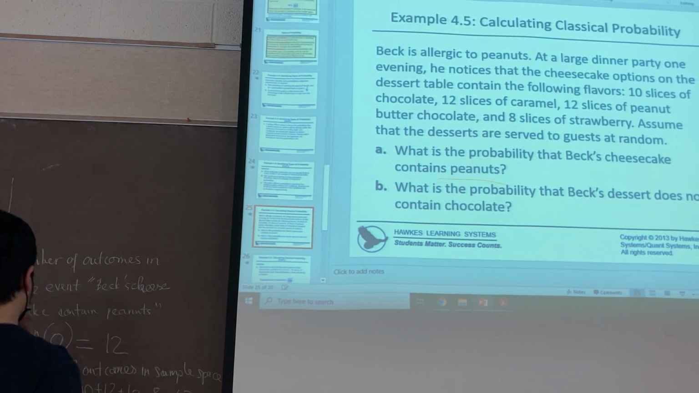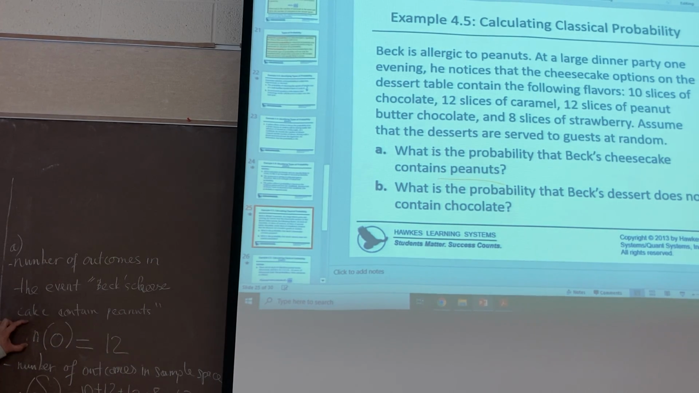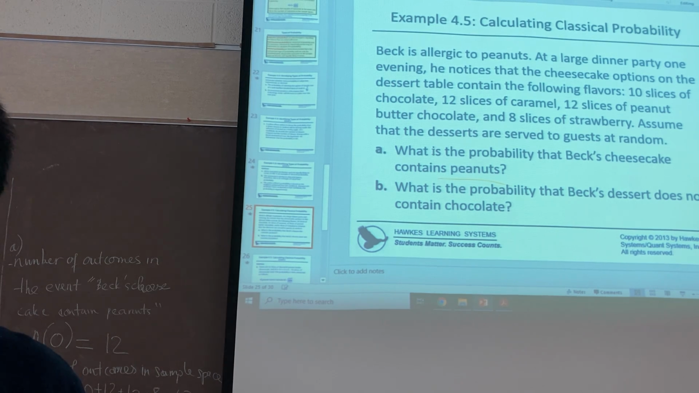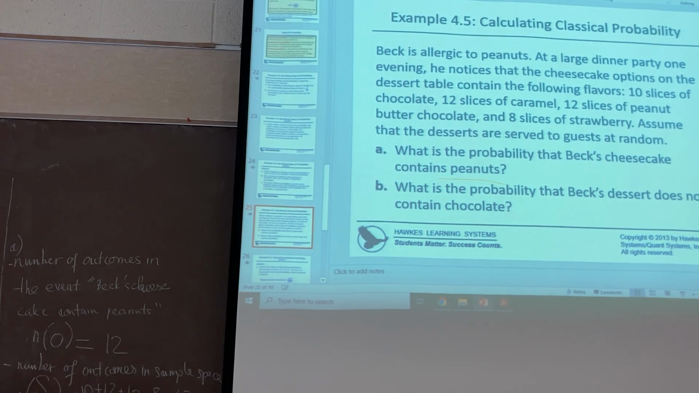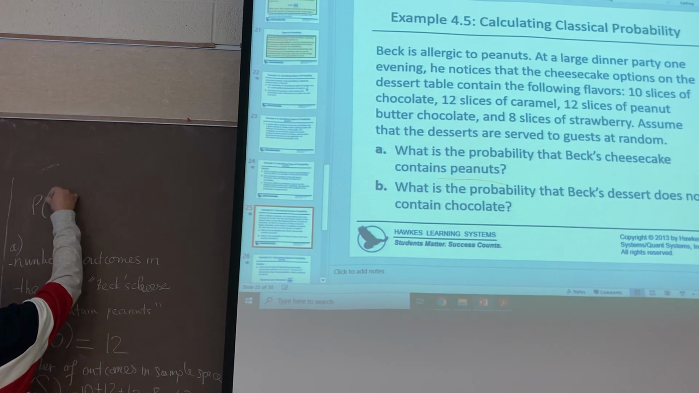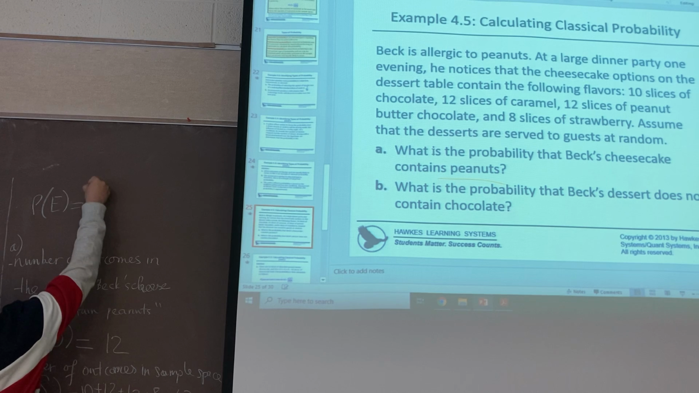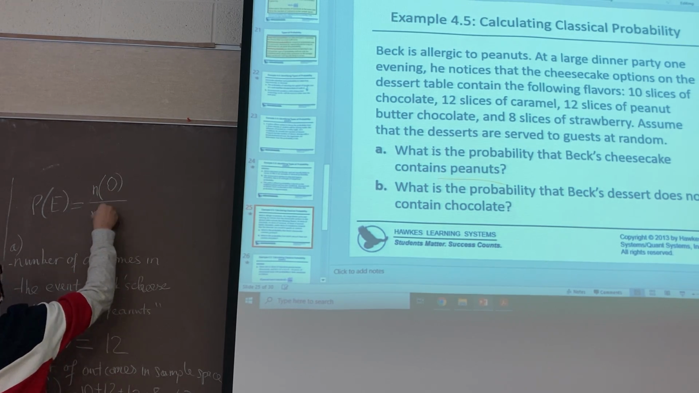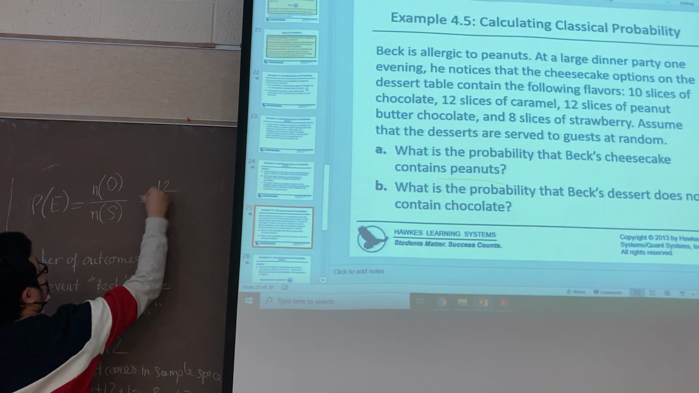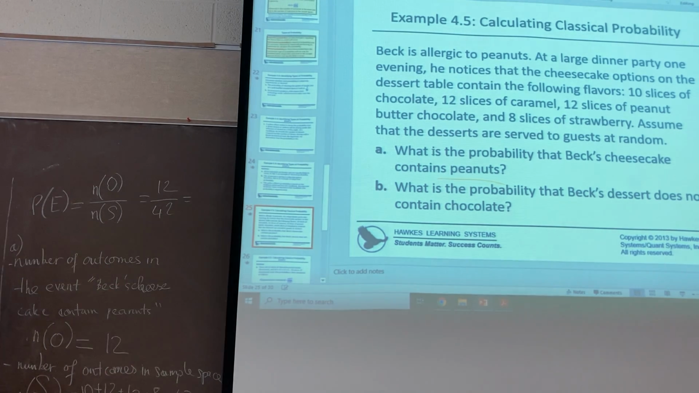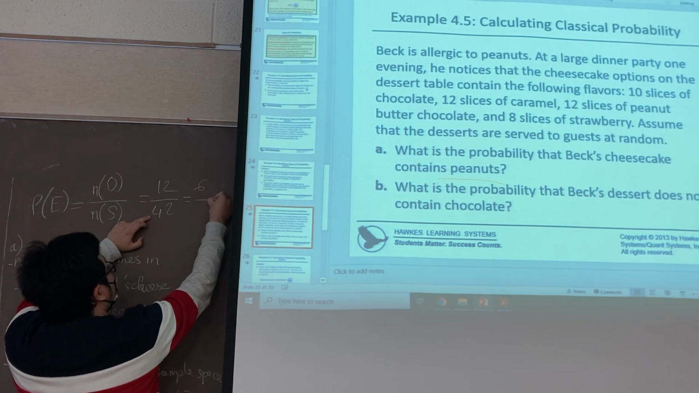So now you have the number of outcomes in the event, 12. The number of outcomes in the sample space is 42. So could you tell me the probability of this event? Simplified, it's 2 over 7. Okay, you list this one over this one. Exactly. So the probability of this event is 12 over 42. Sometimes they ask you to simplify this fraction. So it should be 6 over 21.